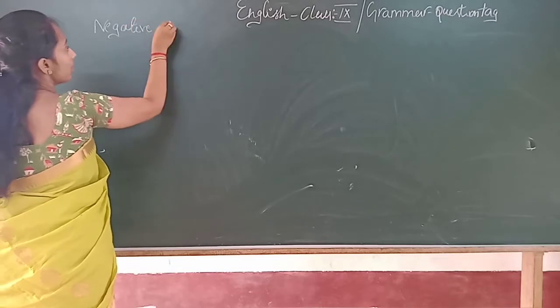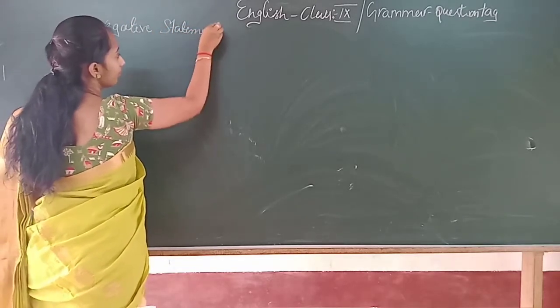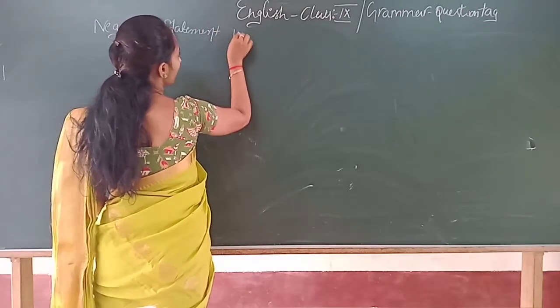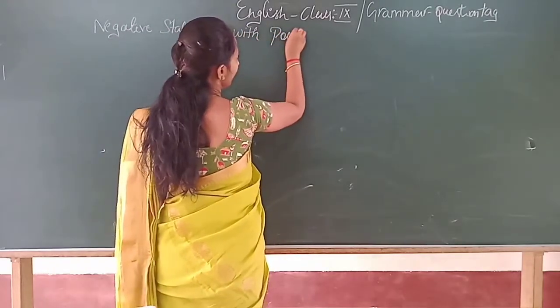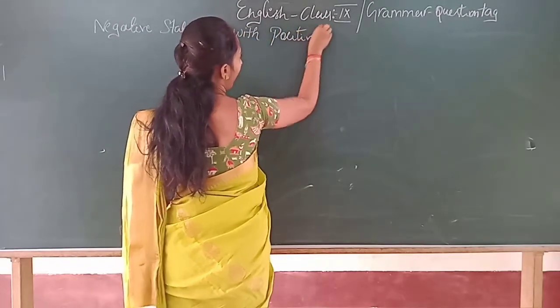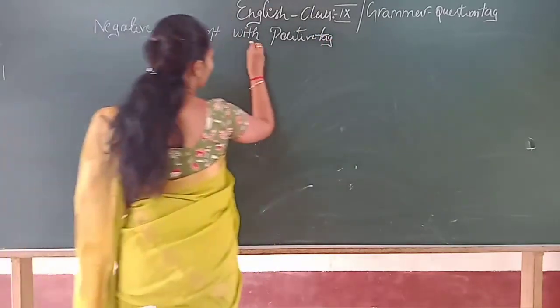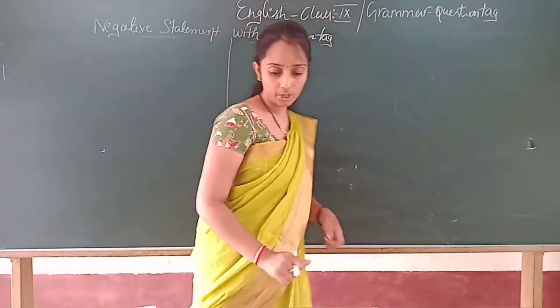Negative statement with positive tag. So question, take down.